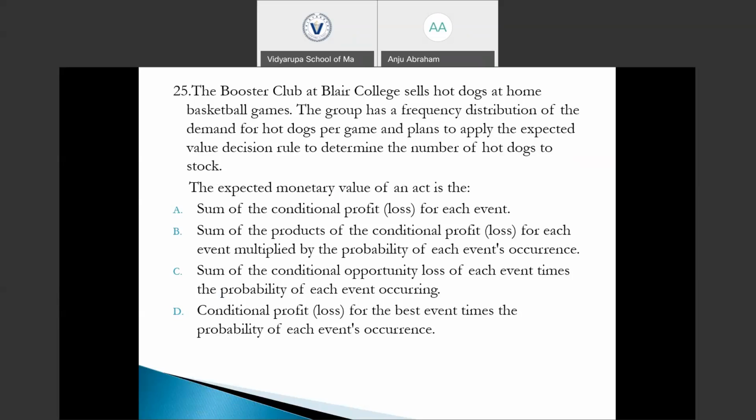Option A, sum of the conditional profit for each event. Option B, sum of the products of the conditional profit or loss for each event multiplied by the probability of each event's occurrence. Option C, sum of the conditional opportunity loss of each event times the probability of each event occurring. Option D, conditional profit or loss for the best event times the probability of each event's occurrence. So what is the expected value? How could we find the expected value is what we asked. So can you give me the answer?